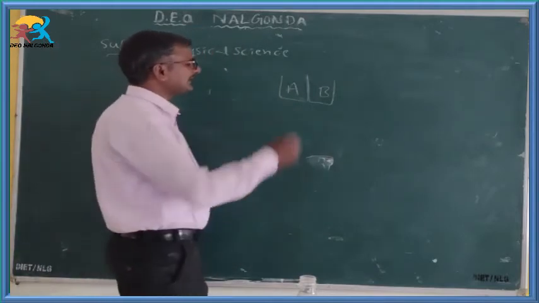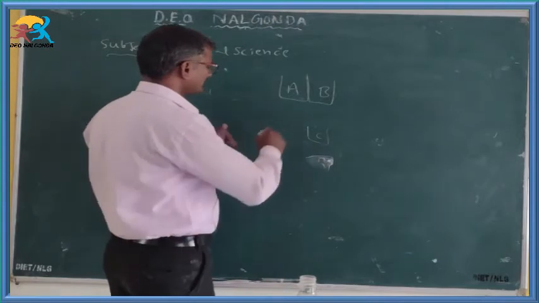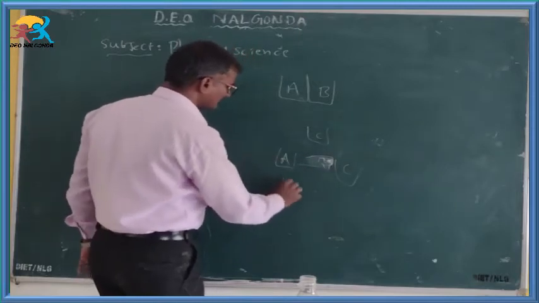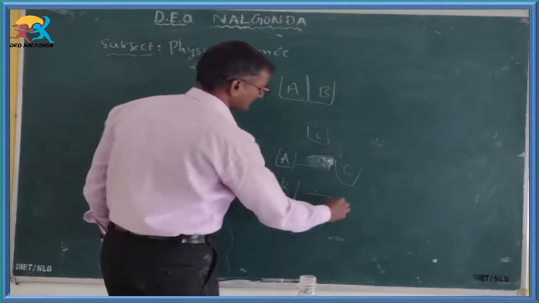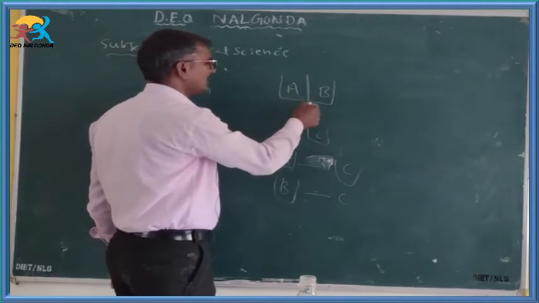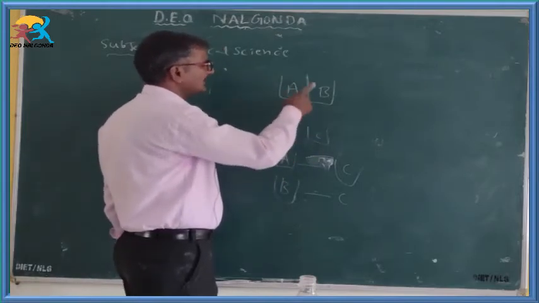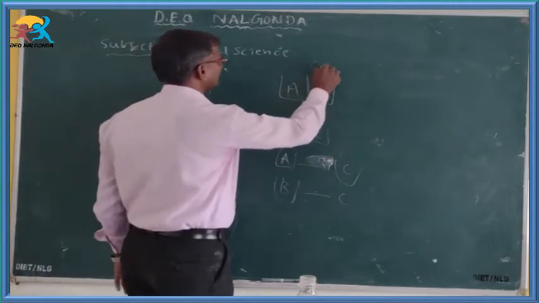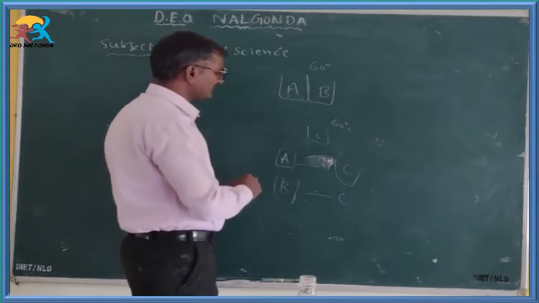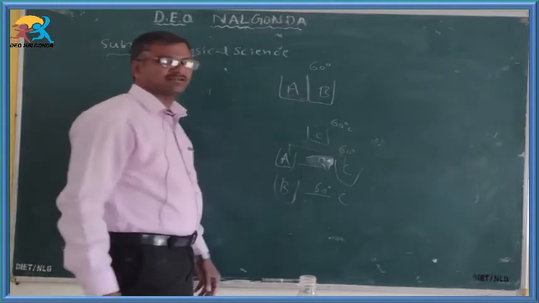These two systems are individually in thermal equilibrium with another system, that is C. A is in thermal equilibrium with C, and at the same time B is in thermal equilibrium with C. At this moment, if it is 60 degrees Celsius here, it is in thermal equilibrium, so we can say it is also 60 degrees Celsius for each pair.